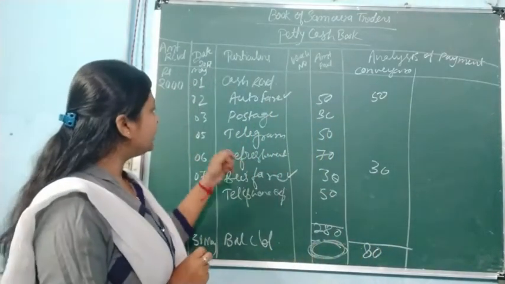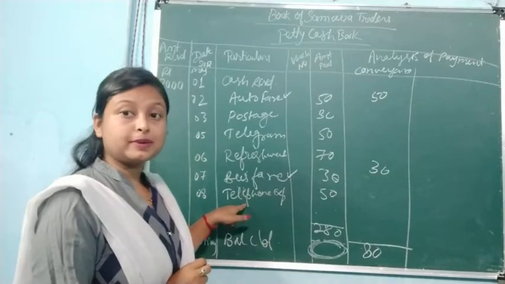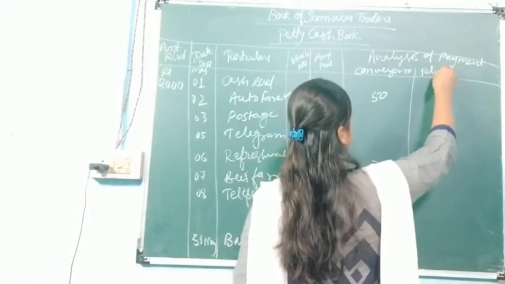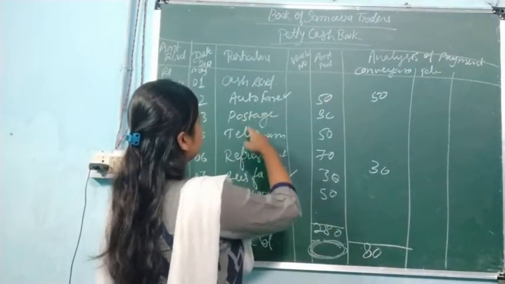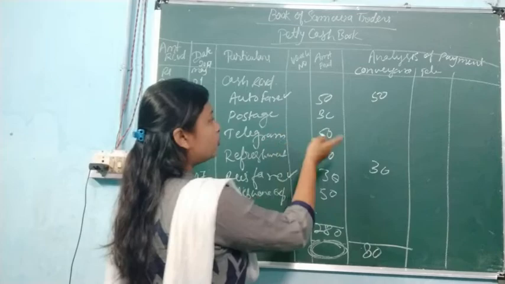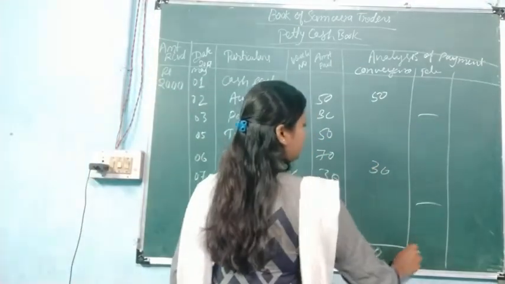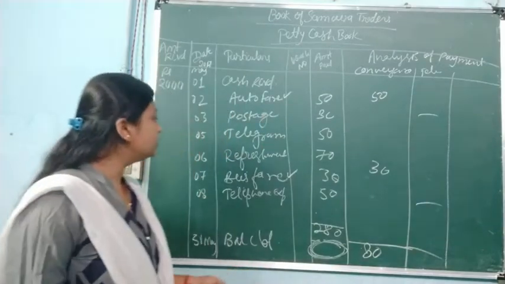Like telegram and telephone expenses, here we can write down telephone expenses with both the amounts, like telegram, postage. This type of expenses you will write down in a single column and do the totaling.